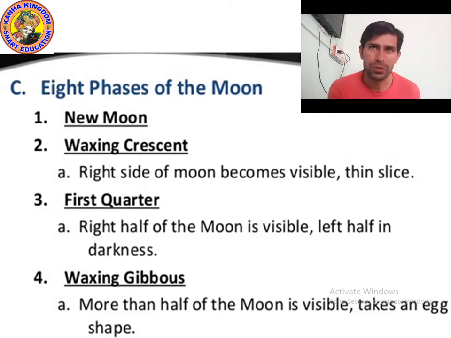So first of all, new moon, which means you cannot see the moon. Then a thin slice part is visible, which is called waxing crescent. Then after some days, on the 7th or 8th day, half of the moon is visible, which is called first quarter. Then after some days, more than half of the moon is visible, which is called waxing gibbous, and looks like an egg shape. Now let's see the remaining phases of the moon. Let's move on to the next point.